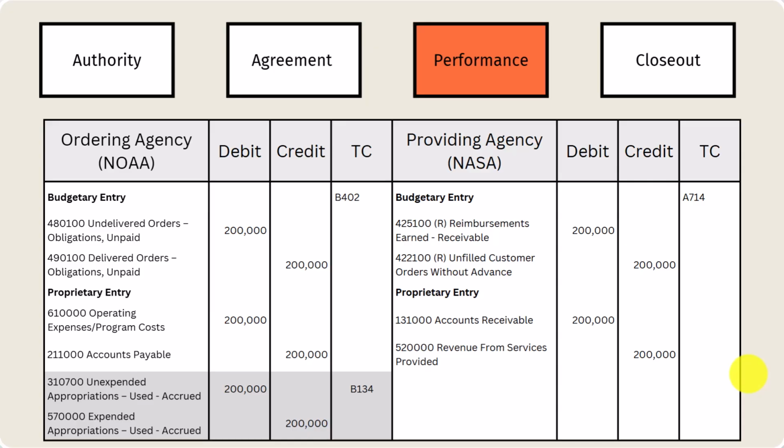It needs to happen when the service is provided. I know some agencies have some older financial systems that make this more difficult, but just conceptually think of it. Once we sent that rocket into space and that satellite, we provided the services, we've earned that receivable. Not when we bill it. That's not cash basis. We're doing accrual.